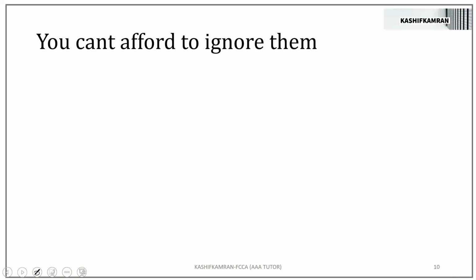You can't afford to ignore them. The articles are coming on your screen now. I've taken exact titles from the ACCA website, so you will not face any difficulty in searching them. You need to download these articles from the ACCA website. I've used the same titles which are on the website.